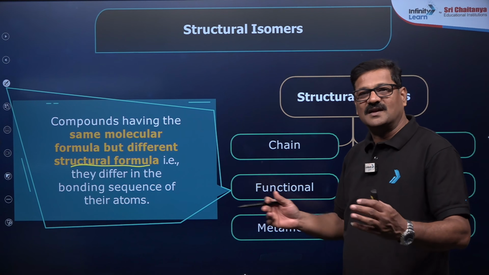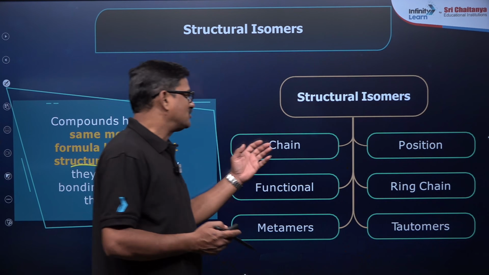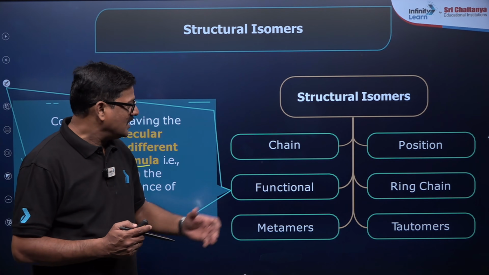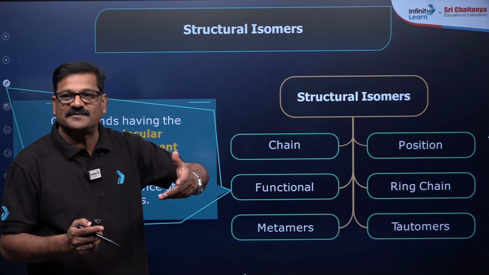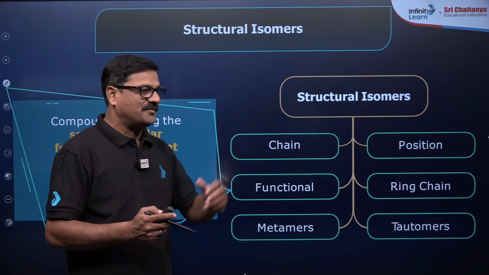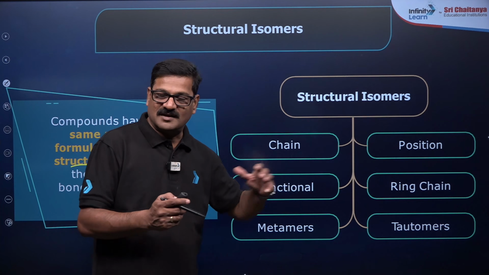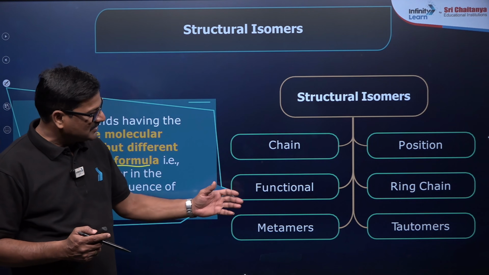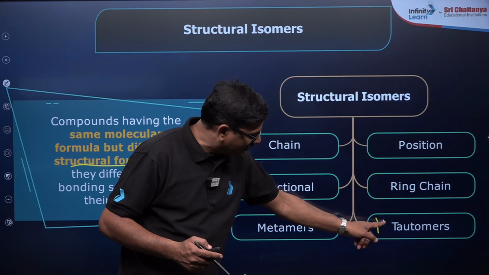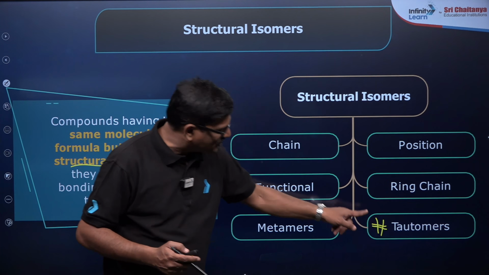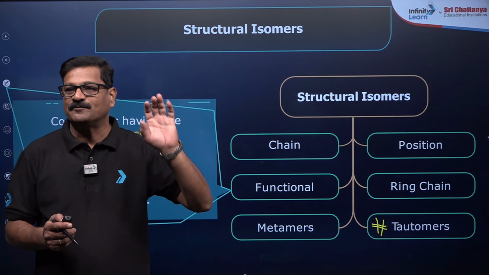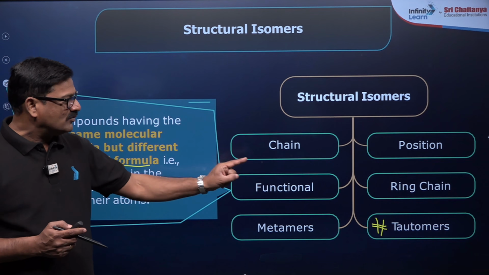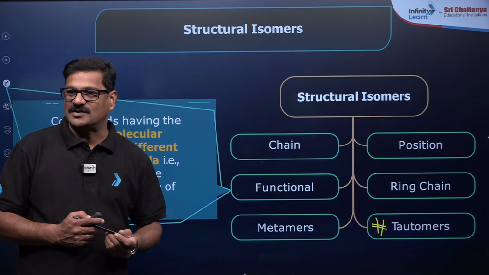If they differ in the length of the chain, they are called chain isomers. If they differ in the position of the locant, they are called position isomers. If they differ in the nature of the functional group, they are called functional isomers. There are also ring-chain isomerism, metamerism and tautomerism. Most students experience problems here, so I want to give more emphasis to tautomerism in today's class.